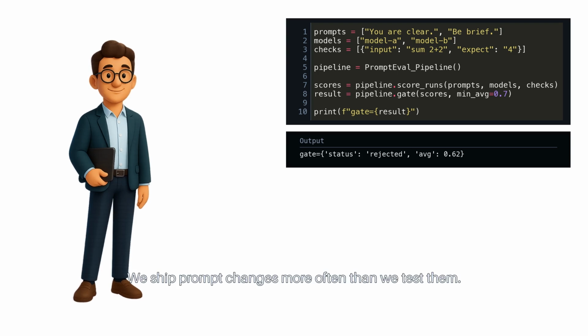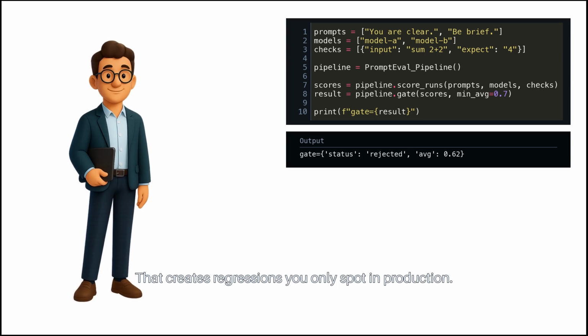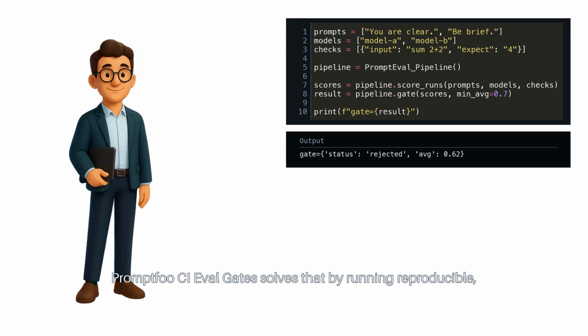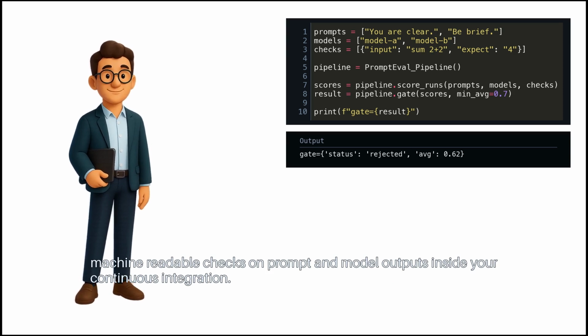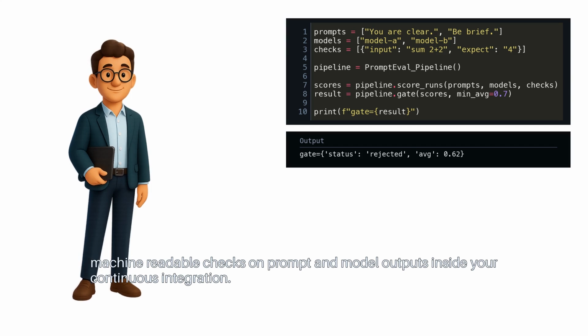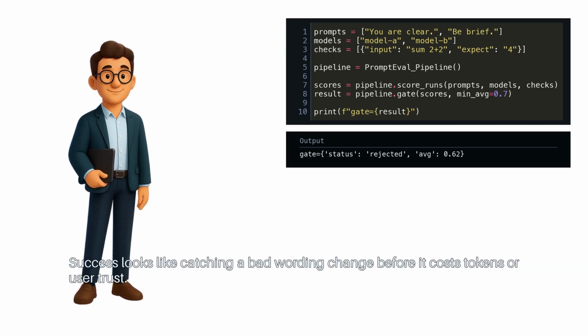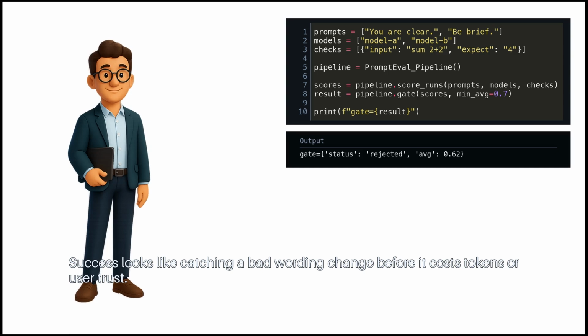We ship prompt changes more often than we test them. That creates regressions you only spot in production. Promptfoo CI Eval Gates solve that by running reproducible, machine-readable checks on prompt and model outputs inside your continuous integration. Success looks like catching a bad wording change before it costs tokens or user trust.